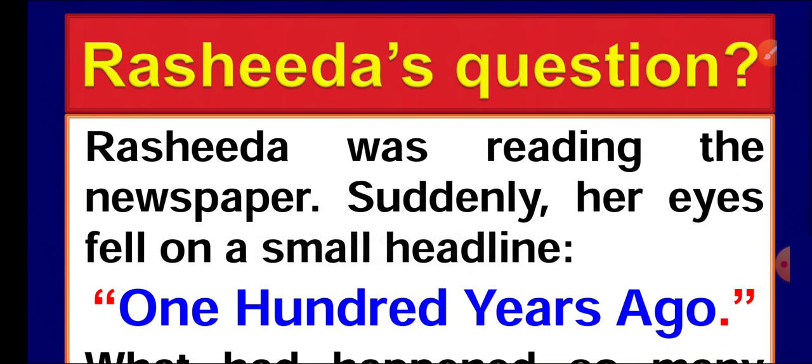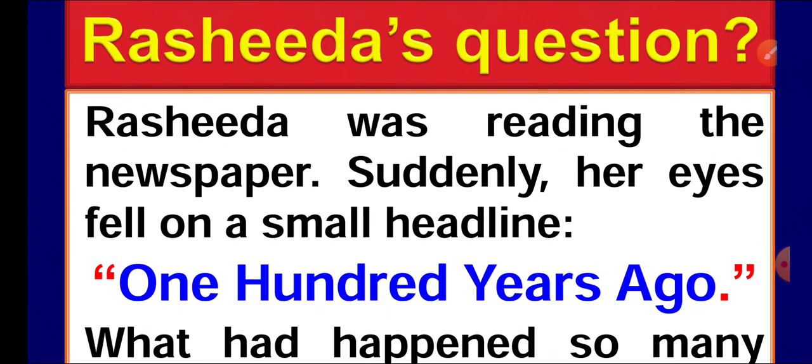First of all, in the beginning of the chapter, one student's photo is shown. Her name is Rashida. Rashida was reading a newspaper. Suddenly, she read a news item from 100 years ago.